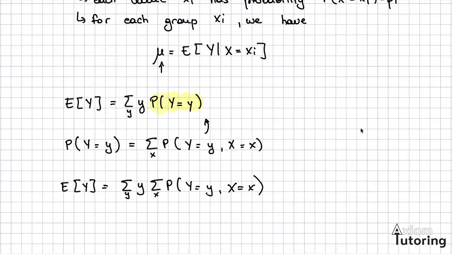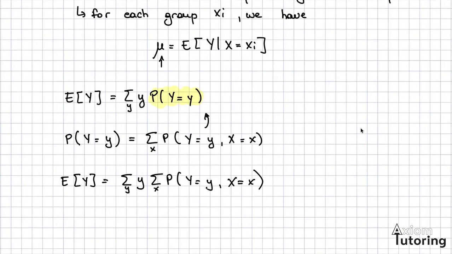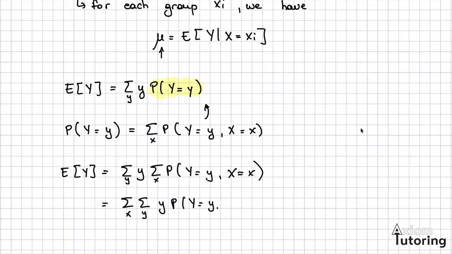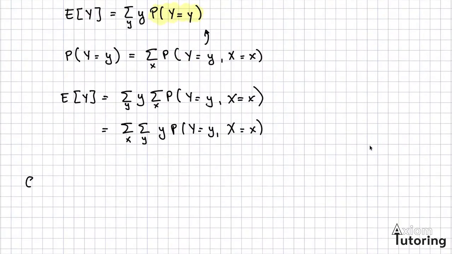If we swap the order of the summation, meaning that we're just adding over all the x's and all the y's, then this would be rewritten as the sum across all x's, across all y's, of y times the probability of y equals y, x equals x. Okay?